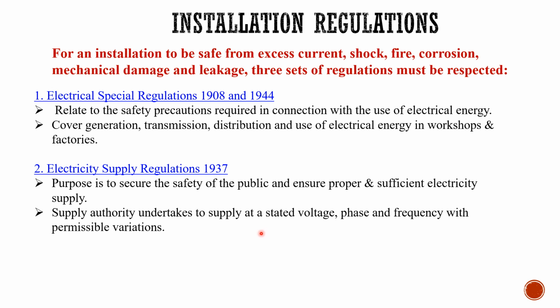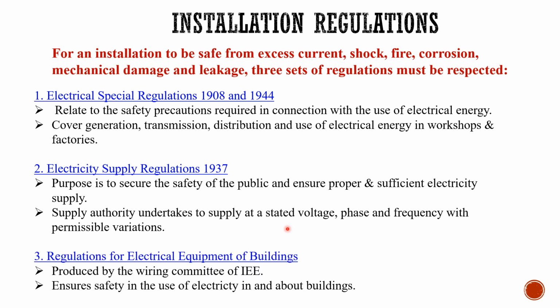For instance, in Nigeria, if everything is normal, we should have 240 volts in our supply in our homes. But this is not always the case. If the regulations are respected, the utility should be charged and they will pay penalties. For instance, if the frequency is too low, sometimes you see your electric bulb start to flicker, which is not normal. So under these regulations, these things are covered.